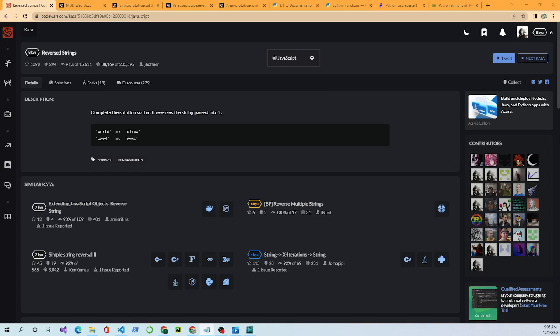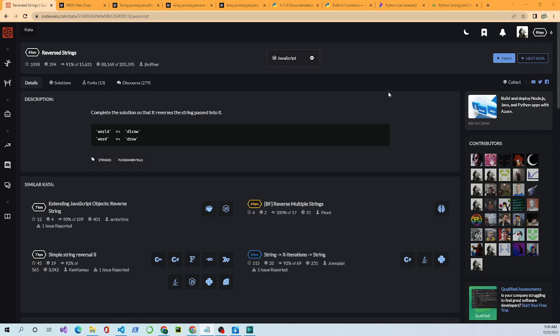As you know, a string is one of JavaScript's basic data types, and it's used to represent text, although it really can be anything as long as it's contained inside a single quote or a double quote or a backtick. They have to be matching. So we're going to go ahead and work on this problem.